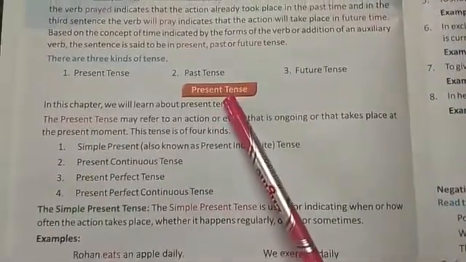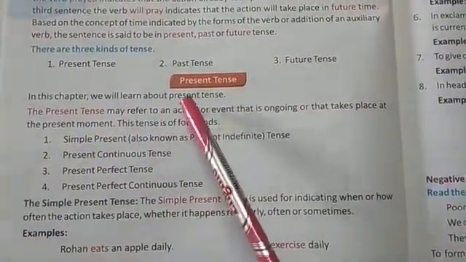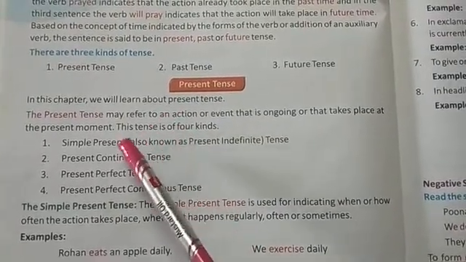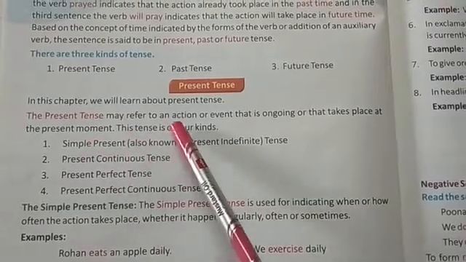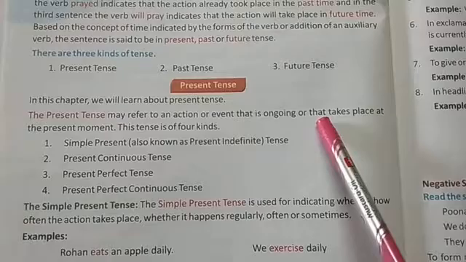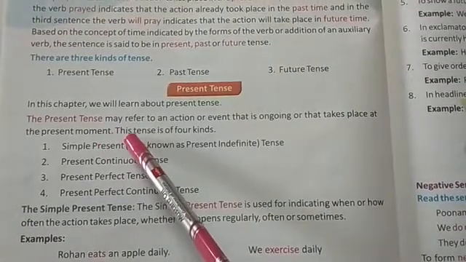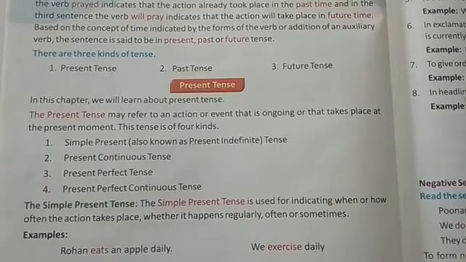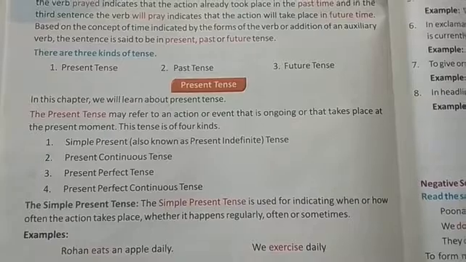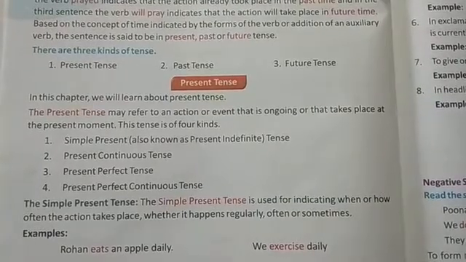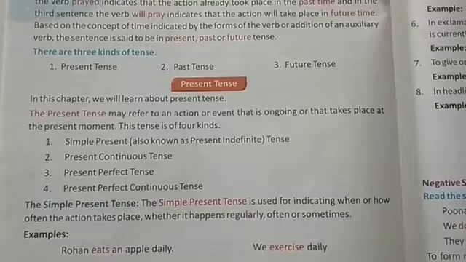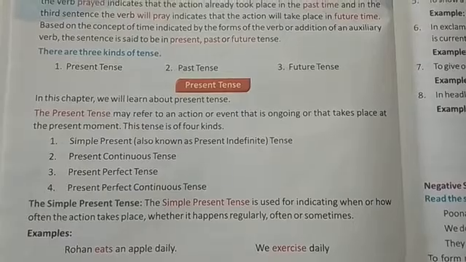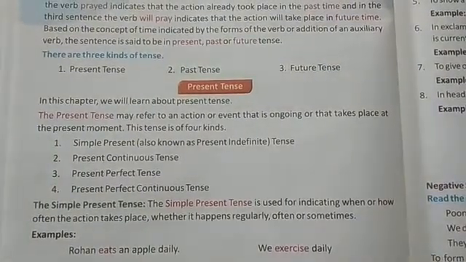Now we will come to present tense. In this chapter we will learn about present tense. So this chapter consists of each and every part of the present tense. Present tense may refer to an action or event that is ongoing or that takes place at the present moment. This tense is of four kinds. So present tense tells us about the action or event which is happening at the present time, which is happening just now, like Ram is playing. So this example is present tense because the action is being done now.